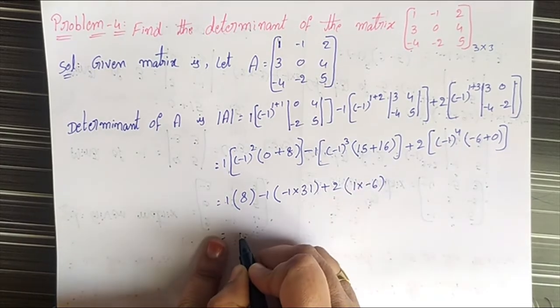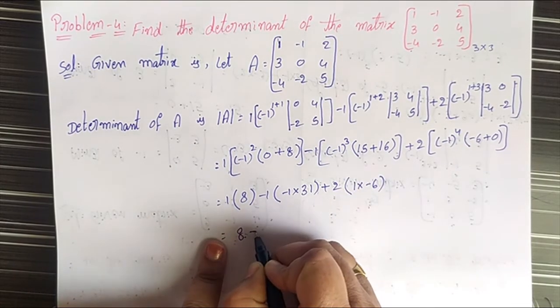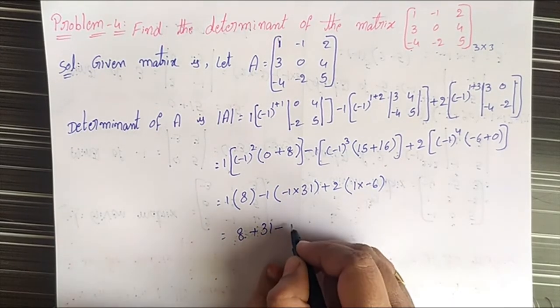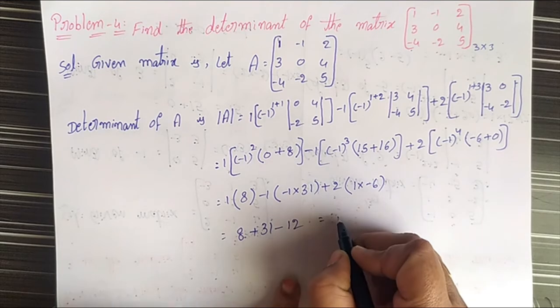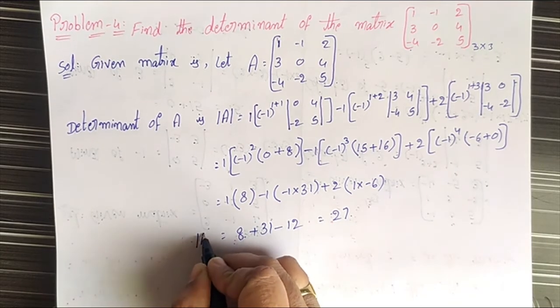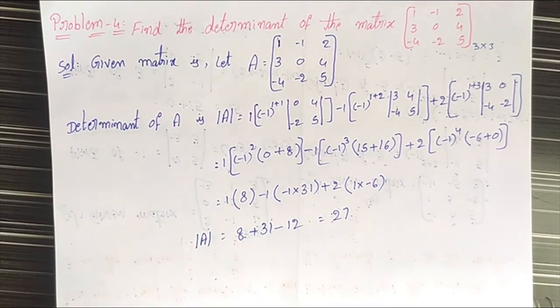That is equal to 8 plus 31 minus 12, which equals 27. This is the det A value.